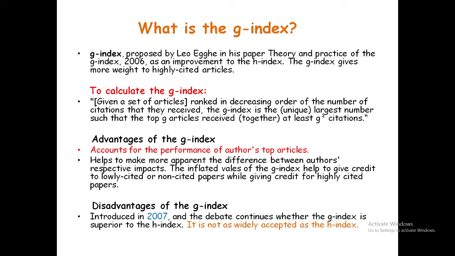Disadvantage of the G index: introduced in 2007, the debate continues whether the G index is superior to the H index, and it is not as widely accepted as the H index.